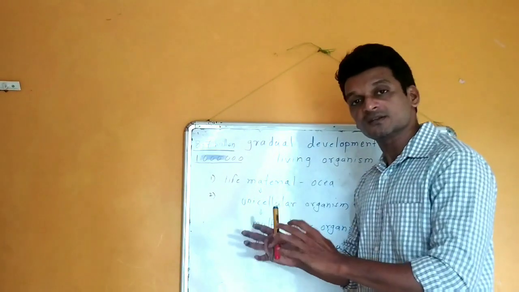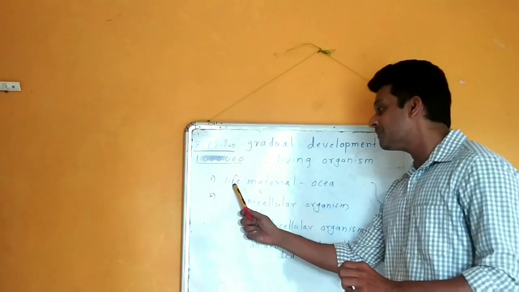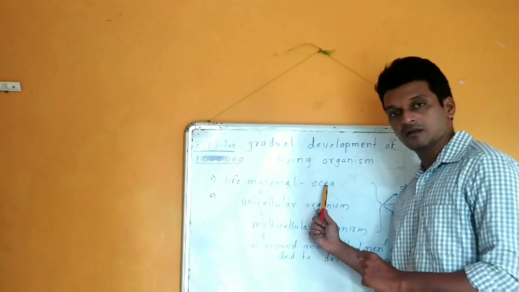So, first let us study what this theory says. According to this theory, the first light material appeared in the ocean.